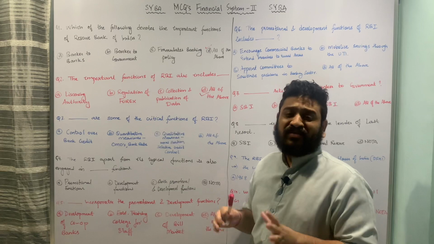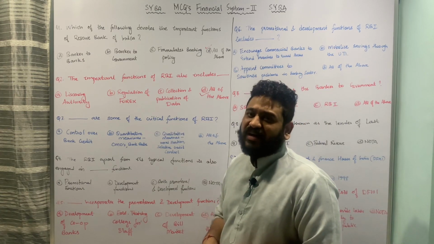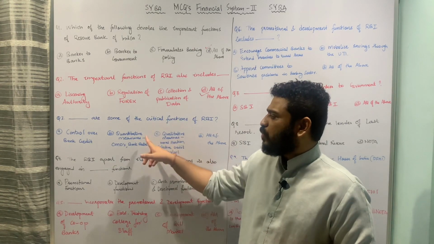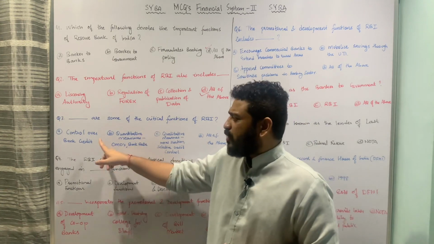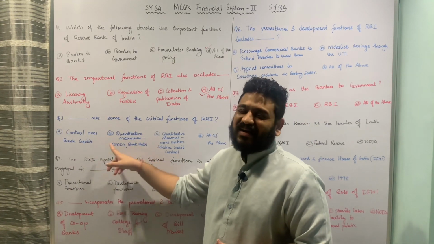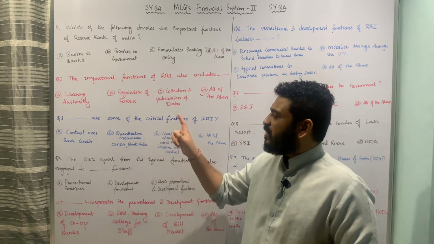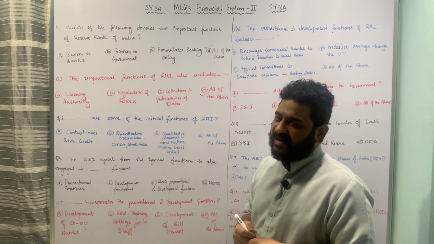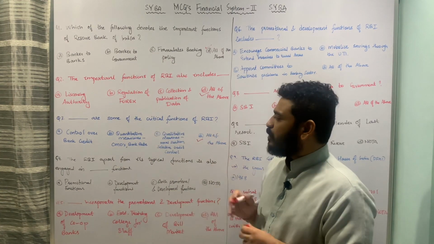So here again the critical functions of Reserve Bank of India are not only qualitative and quantitative measures, but also control of bank credit, and therefore all these 3 things denote critical functions of Reserve Bank of India, and therefore option D, all of the above, is the correct answer.